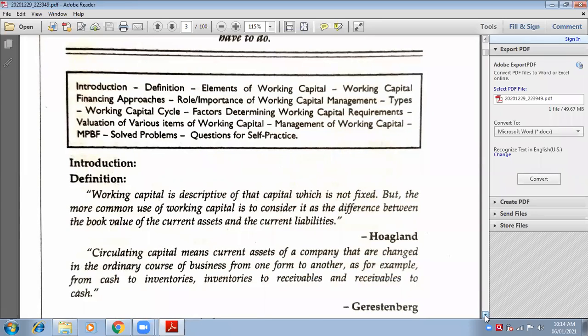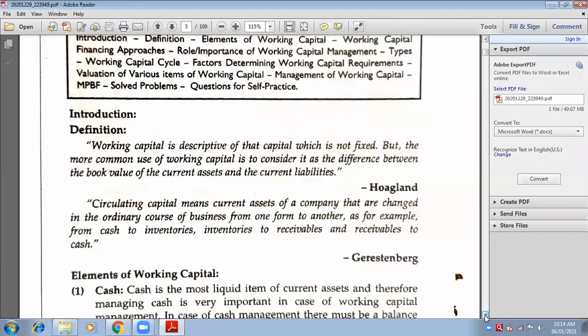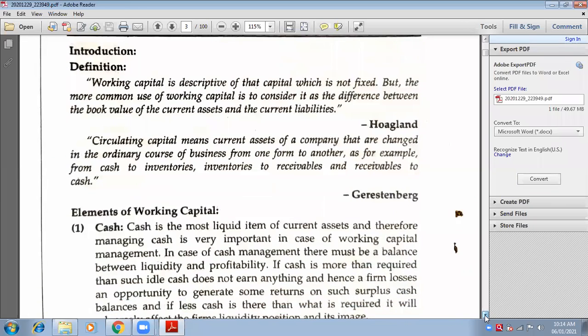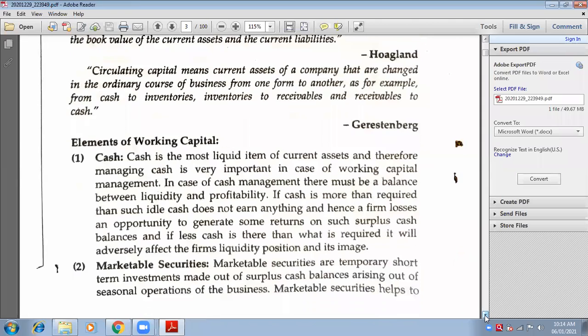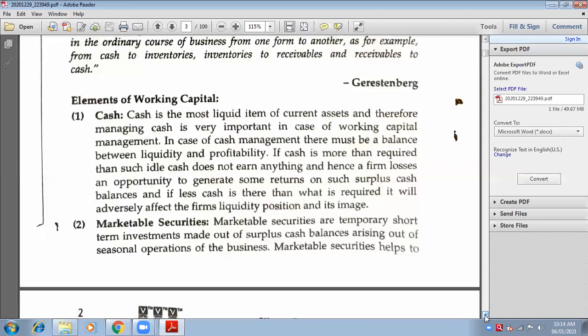Now, what do you mean by working capital? It is rotating capital. It is everyday used capital, and it is in the form of current assets and current liabilities. What is the formula of calculation of working capital? Current assets minus current liabilities. Very good. So we have a few components of working capital, that is cash. What is cash? Cash is a basic, liquid item that is needed in the business. Without cash no business can be taken up.